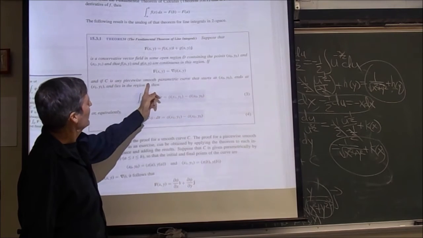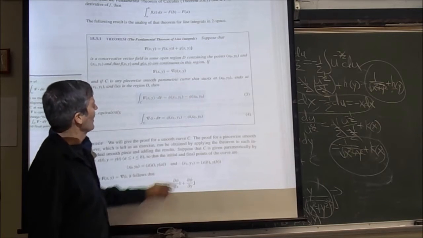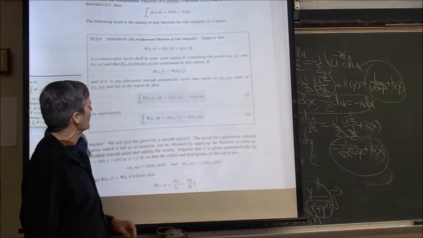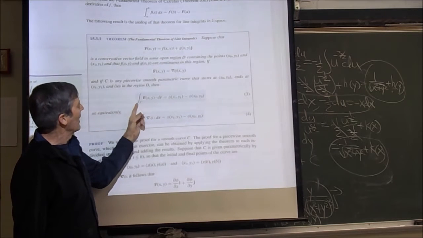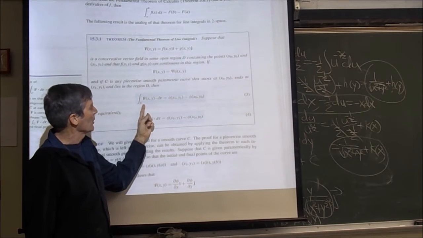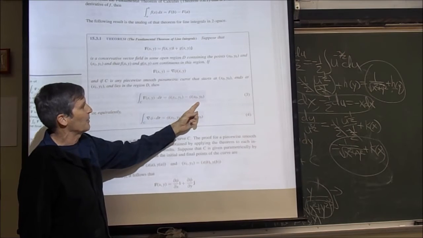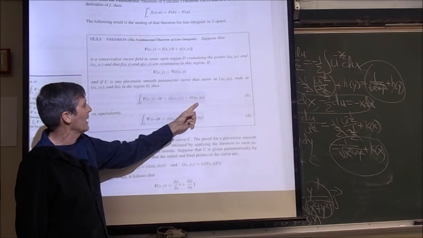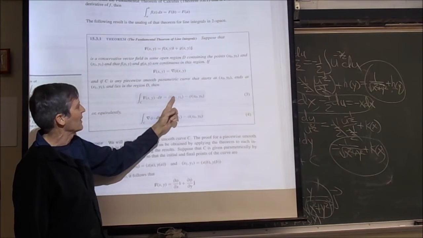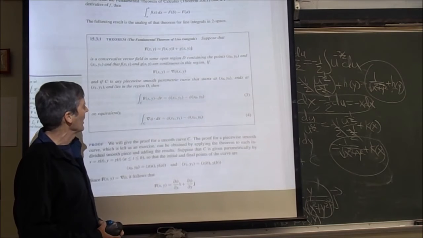If C is any piecewise smooth parametric curve from one endpoint x0, y0 to another endpoint x1, y1 that lies entirely in the region, then the line integral that we've just been doing along that curve is equal to the potential at the final point minus the potential at the beginning point. Just like the fundamental theorem of calculus, except we call this a potential function, you take the potential at the final point minus the potential at the initial point, and evaluate this line integral.